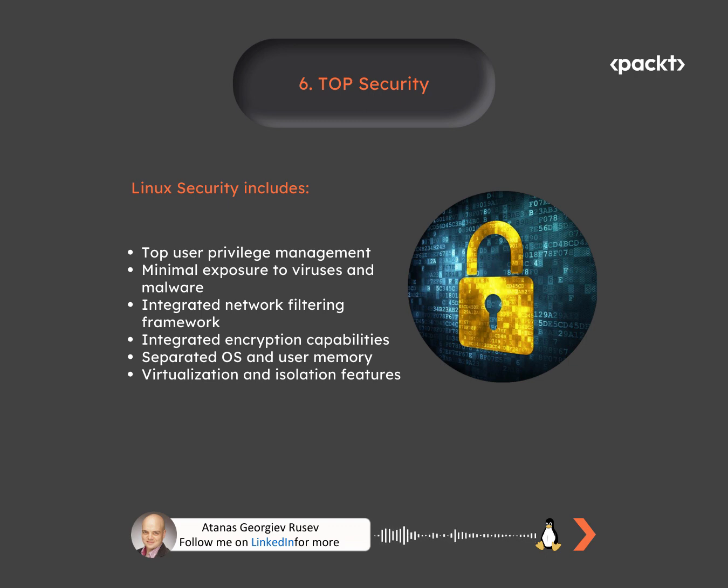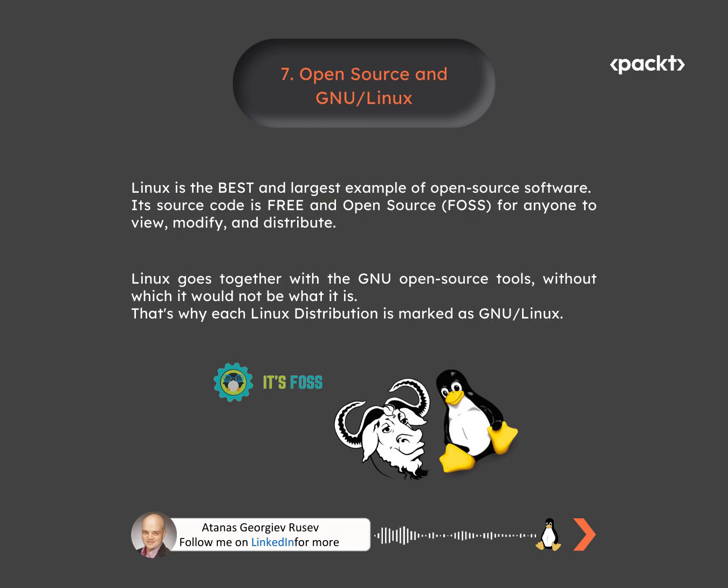The Linux security features include top user privilege management, minimal exposure to viruses and malware, and the kernel integrated network filtering framework. The kernel also provides encryption capabilities, separates the operating system and user memory, and has virtualization and isolation features. Interesting fact, if you Google how to hack Windows, there are thousands of articles and videos on this. Do the same for Linux, FreeBSD or Unix, no such resources exist. These are all quite hard to hack, otherwise people would write about it. In addition, whatever vulnerability is found, it is usually fixed ASAP. All the big companies work on this 24/7 to ensure no data will be stolen.